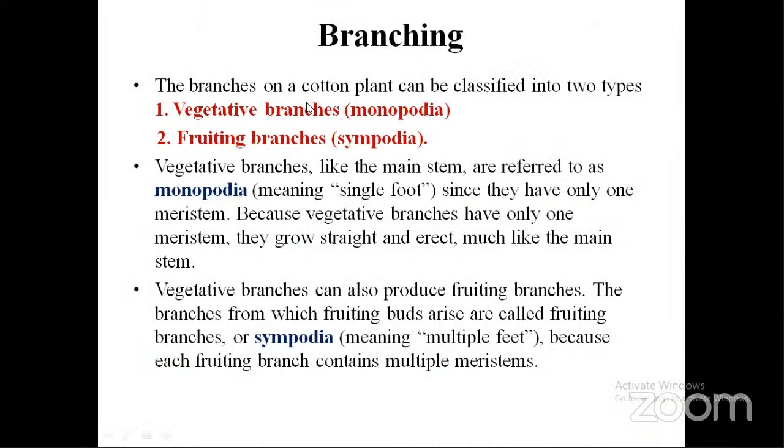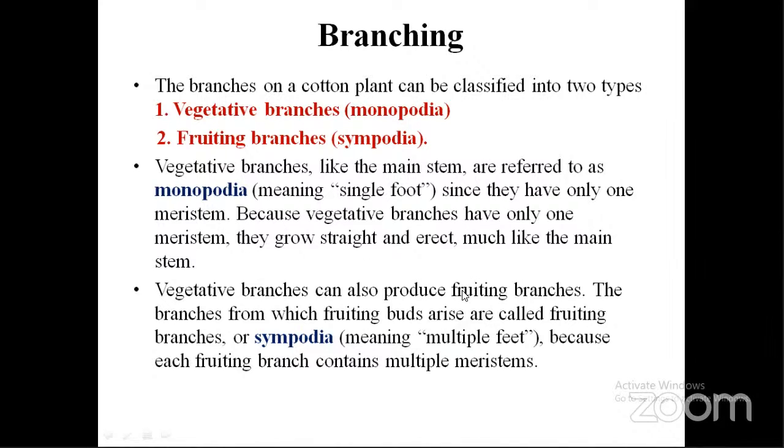Here we can see that in cotton two types of branching are there. In every indeterminate crop, like cotton and red gram, two types of branching will be present. The first is monopodial and the second is sympodial. Monopodial means vegetative branches, sympodial means fruiting branches. Vegetative branches like the main stem are referred to as monopodial because they have only one meristem. Because vegetative branches have only one meristem, they grow straight and erect.